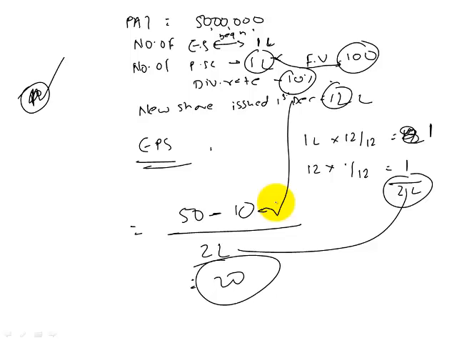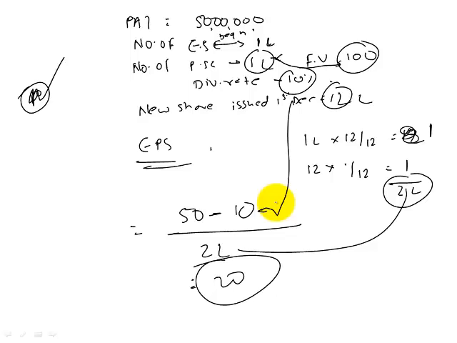Write down this one sentence. In case of stock splits or bonus shares, assume that it happened at the beginning of the year or earliest possible time.